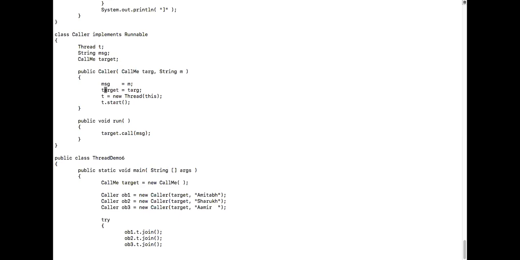Target will contain the one created target object. So how many targets are there in total? Only one target. But there are three people who are referring to it, isn't it?